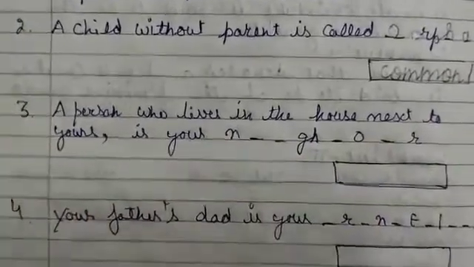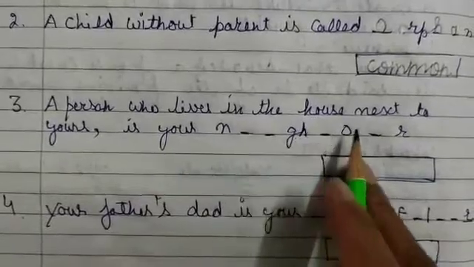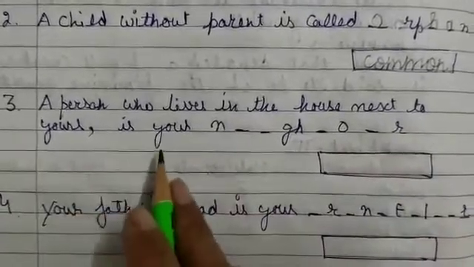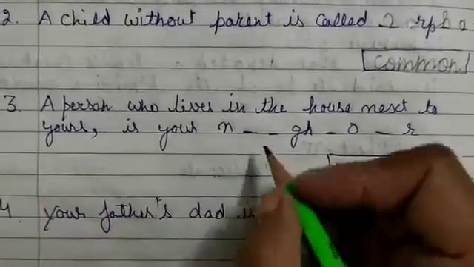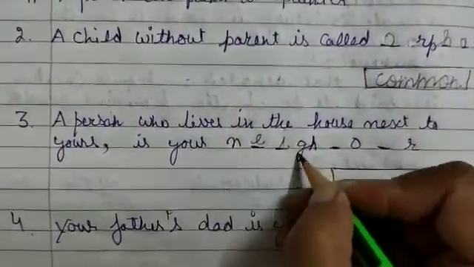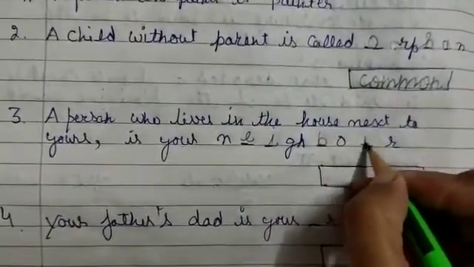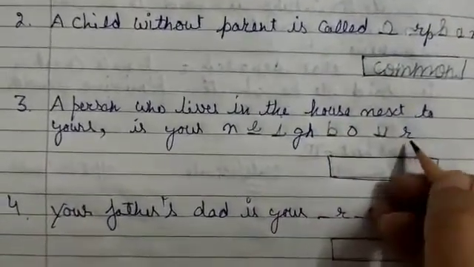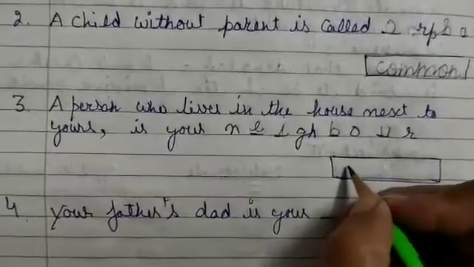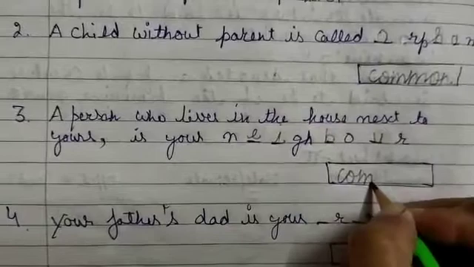Number 3, a person who lives in the house next to you is your neighbor. NEIGHBOUR, and neighbor is also a common gender. So you will write common.